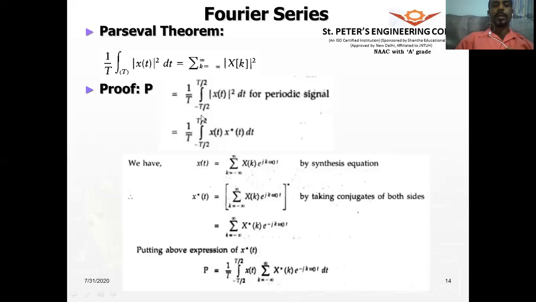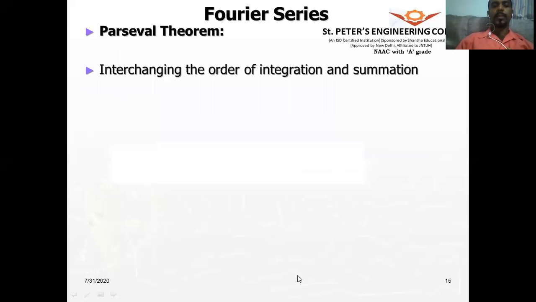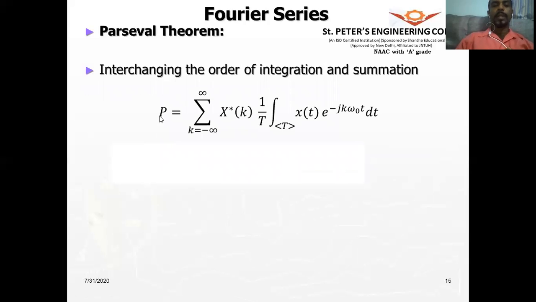So therefore, we substitute for x conjugate of t in the above equation for the power signal. So P will be equal to 1 by T integral from minus T by 2 to plus T by 2 x of t, and x conjugate of t is this term here. When you substitute here and interchange the order of summation and integration, we get P equal to sigma k equals minus infinity to plus infinity x conjugate of k times 1 by T integral over 1 period x of t e to the power of minus jk omega naught t dt.